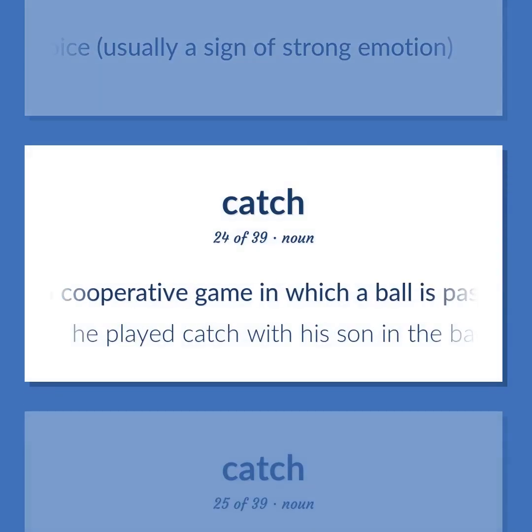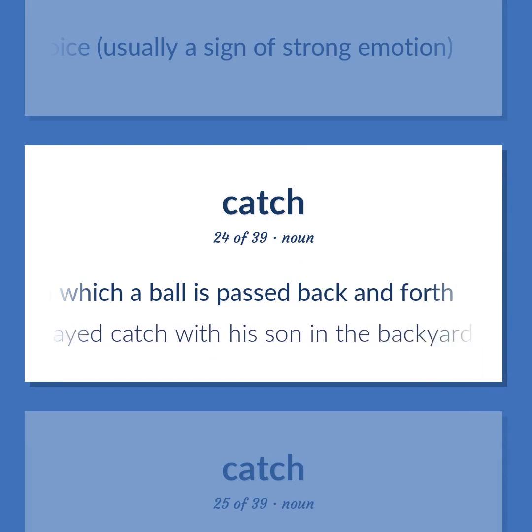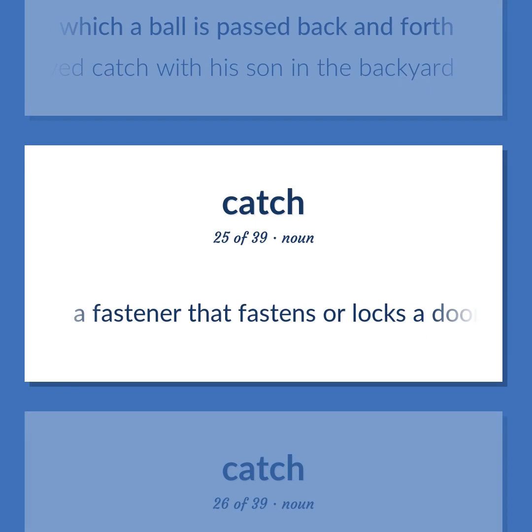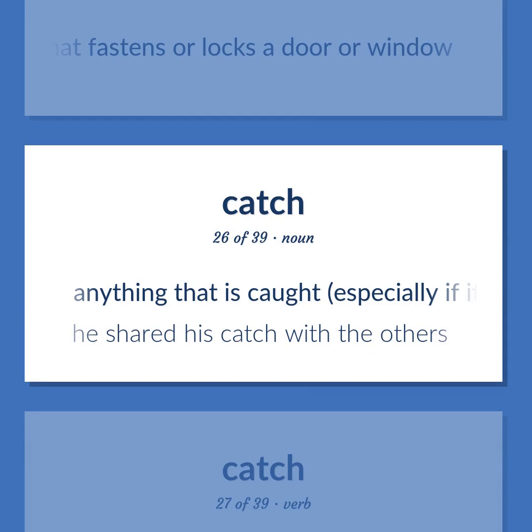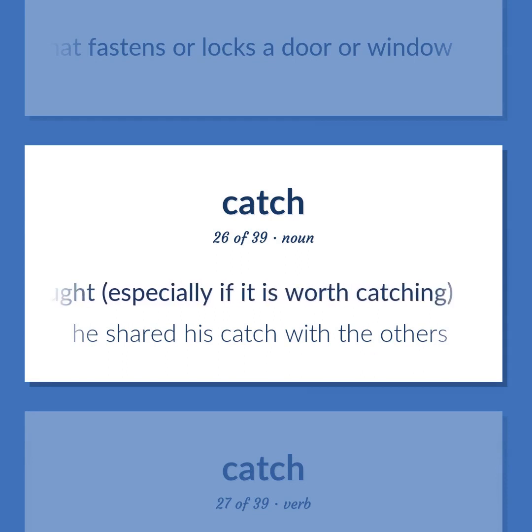A cooperative game in which a ball is passed back and forth. He played catch with his son in the backyard. A fastener that fastens or locks a door or window. Anything that is caught, especially if it is worth catching. He shared his catch with the others.